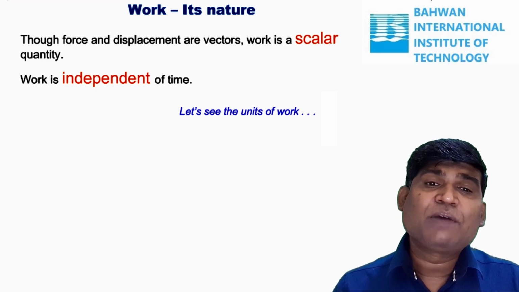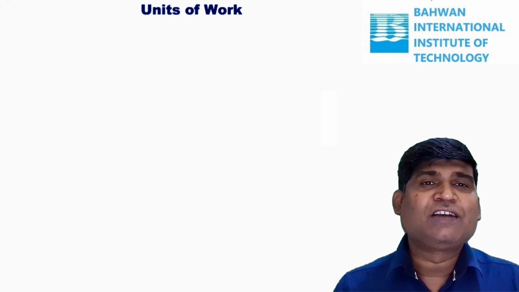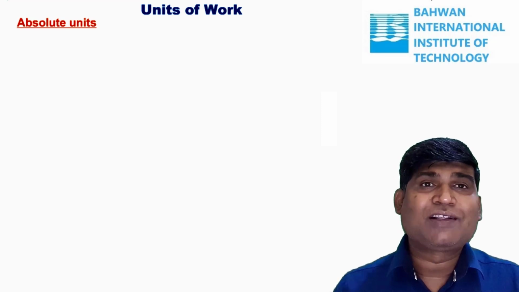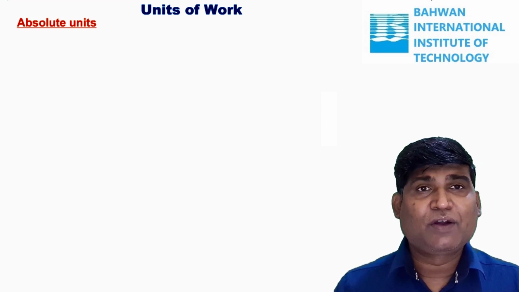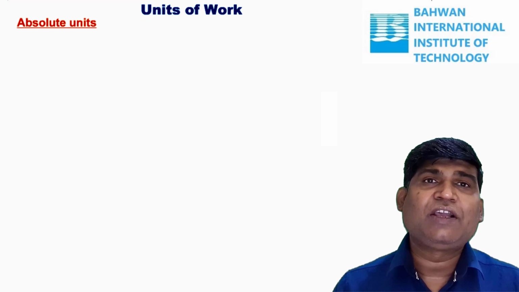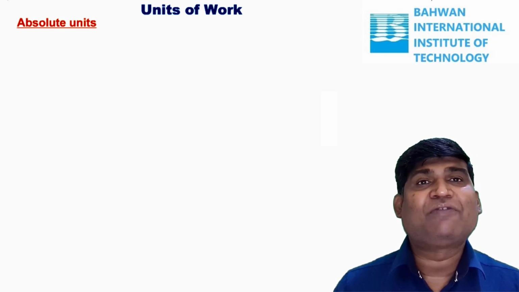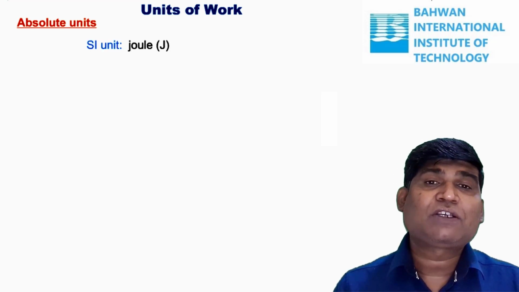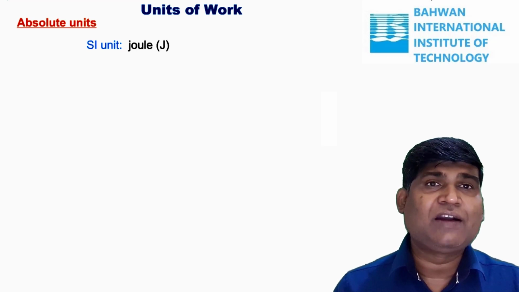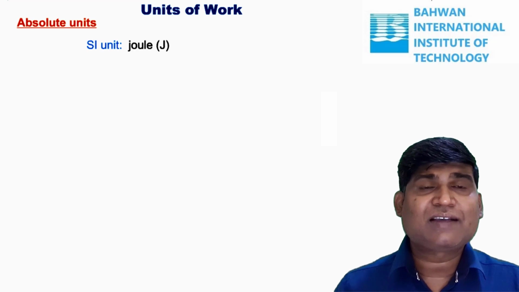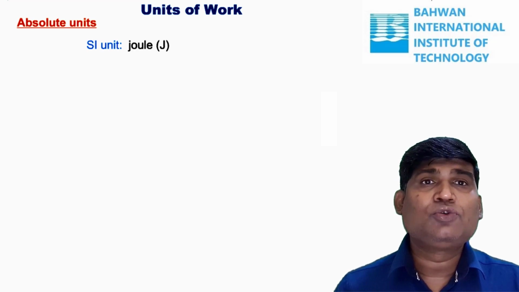To measure work, we are using these units. What are the absolute units? We are going to see absolute units, and even discuss gravitational units. First we'll see absolute units used in the SI system and in the CGS system. In the SI system, we take joule as the unit for work.